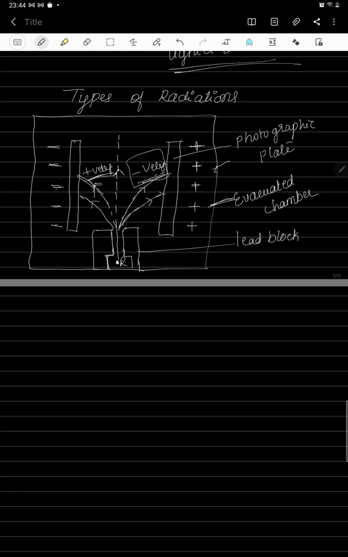Then another thing: if you place the photographic plate exactly above the lead block, meaning exactly above the radioactive element, then part of the radiations directly hit the photographic plate. Now it is not having any charge. These kinds of radiations are neither deflected towards the positive plate nor towards the negative plate, they go straight.